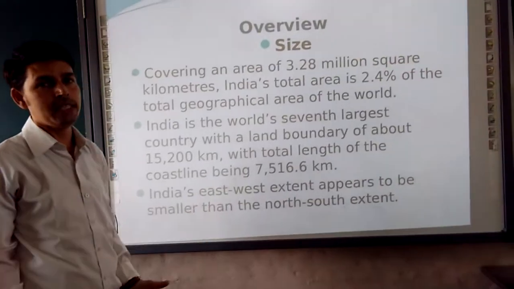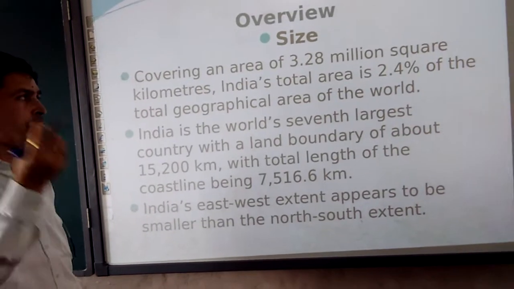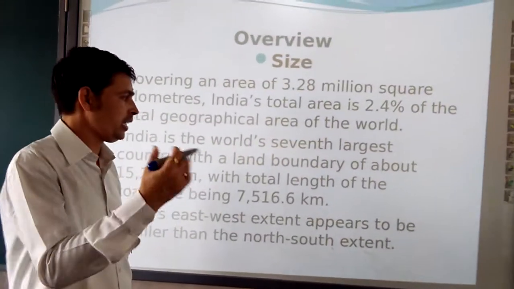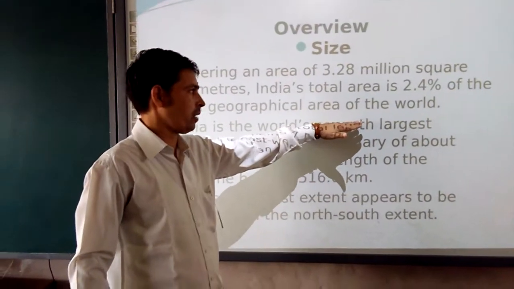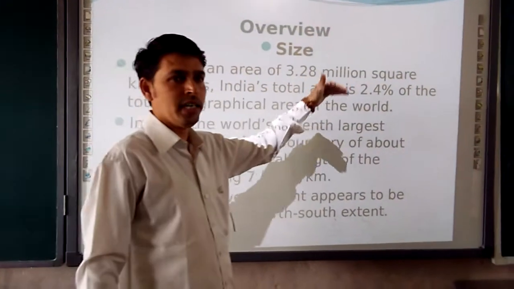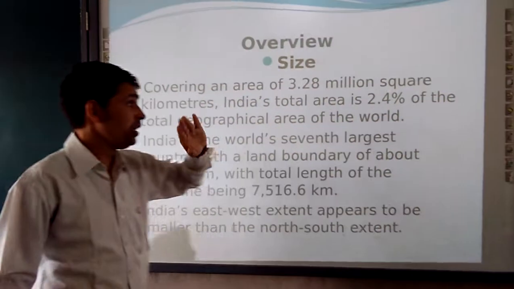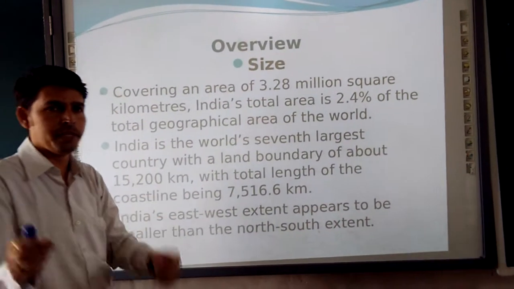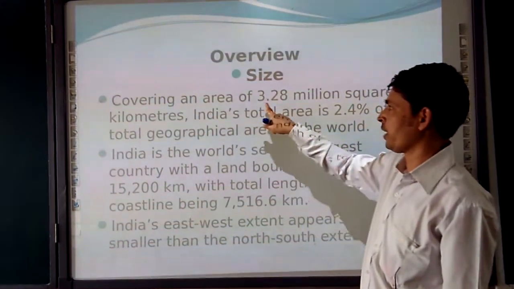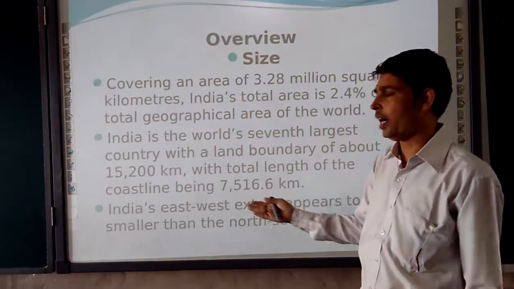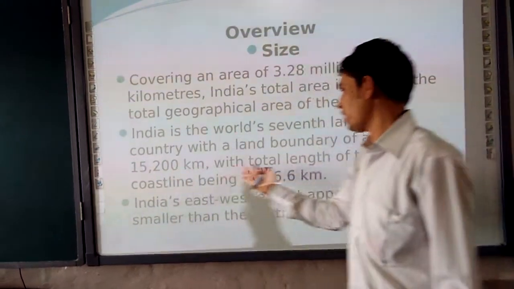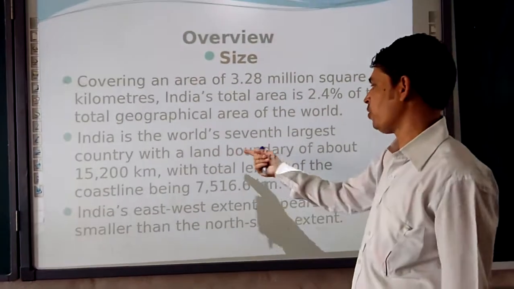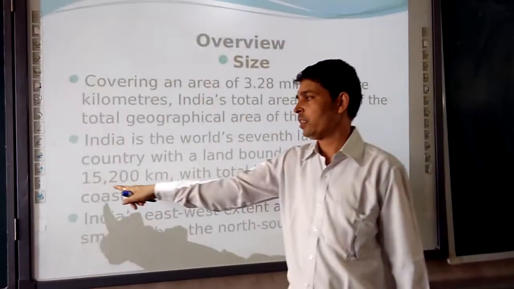The question is very simple. It can be asked as a 1 mark or 2 marks question. India has the dash position in the world in area. So you have to write the 7th largest country. What is the total area in percentage? So 2.4%. Next, what is the area in million square kilometers? Many options will be there, so you have to choose the correct one, which is 3.28. Then it can be asked in the form of what is the coastline, or about the land boundary. So you can write the answer about this.